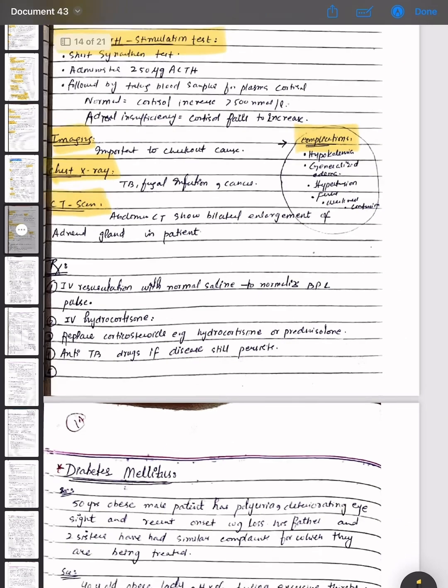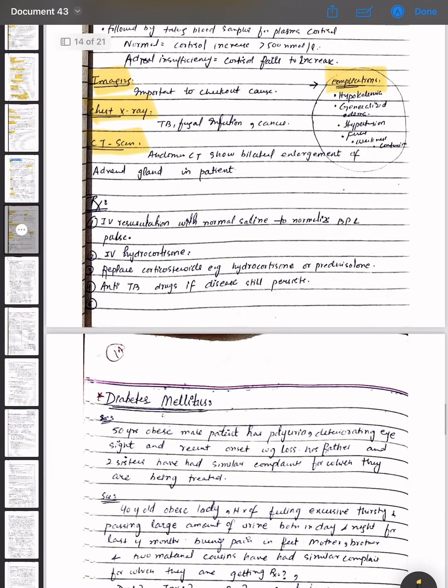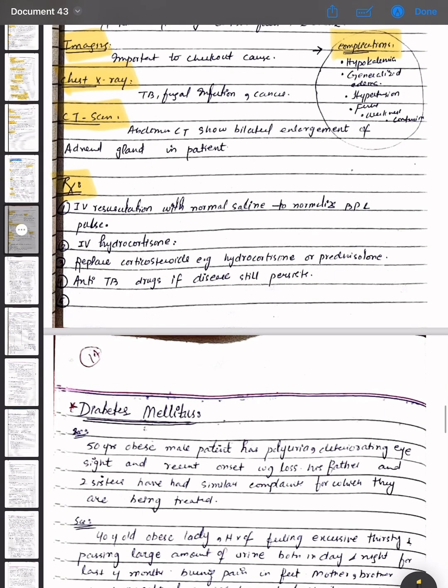The treatment options for Addison disease are intravenous resuscitation with normal saline to normalize the BP and pulse. Intravenous hydrocortisone is given. Replace corticosteroids, for example hydrocortisone or prednisolone, and give anti-tubercular drugs if the disease persists. So we have studied Addison disease.